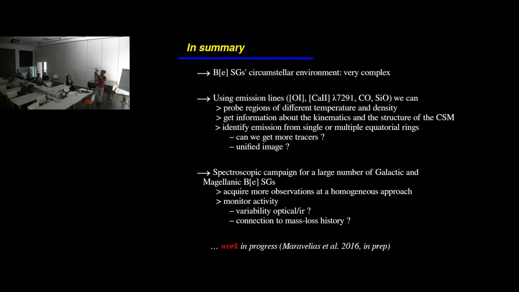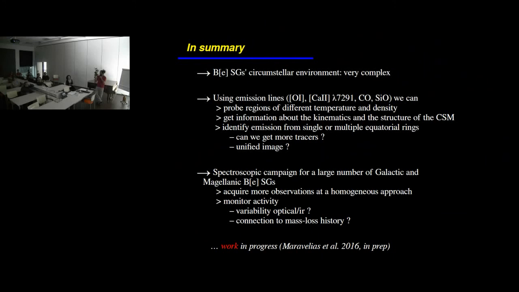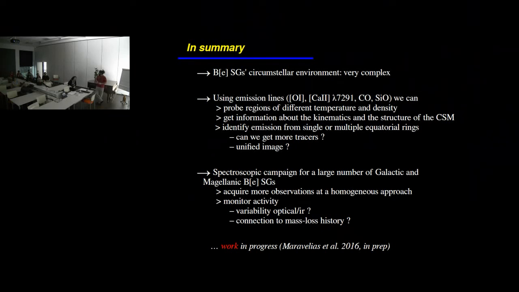exactly the supergiants form the disks, and if these structures could be related to mass loss events, as we know that during this phase they lose a lot of mass. And actually, I hope that this will be summarized in work in progress, for which you have seen the first preliminary results. And I think that's it. Thank you. So, time for questions.